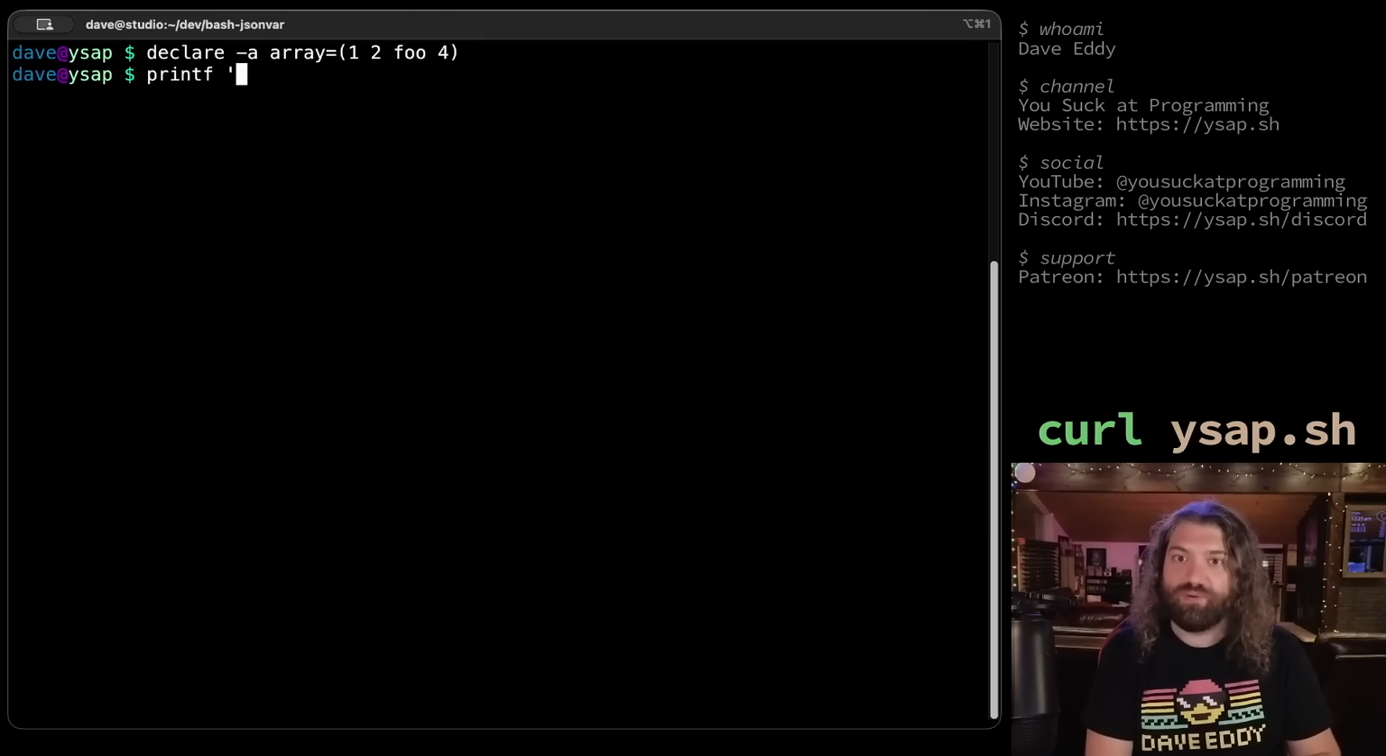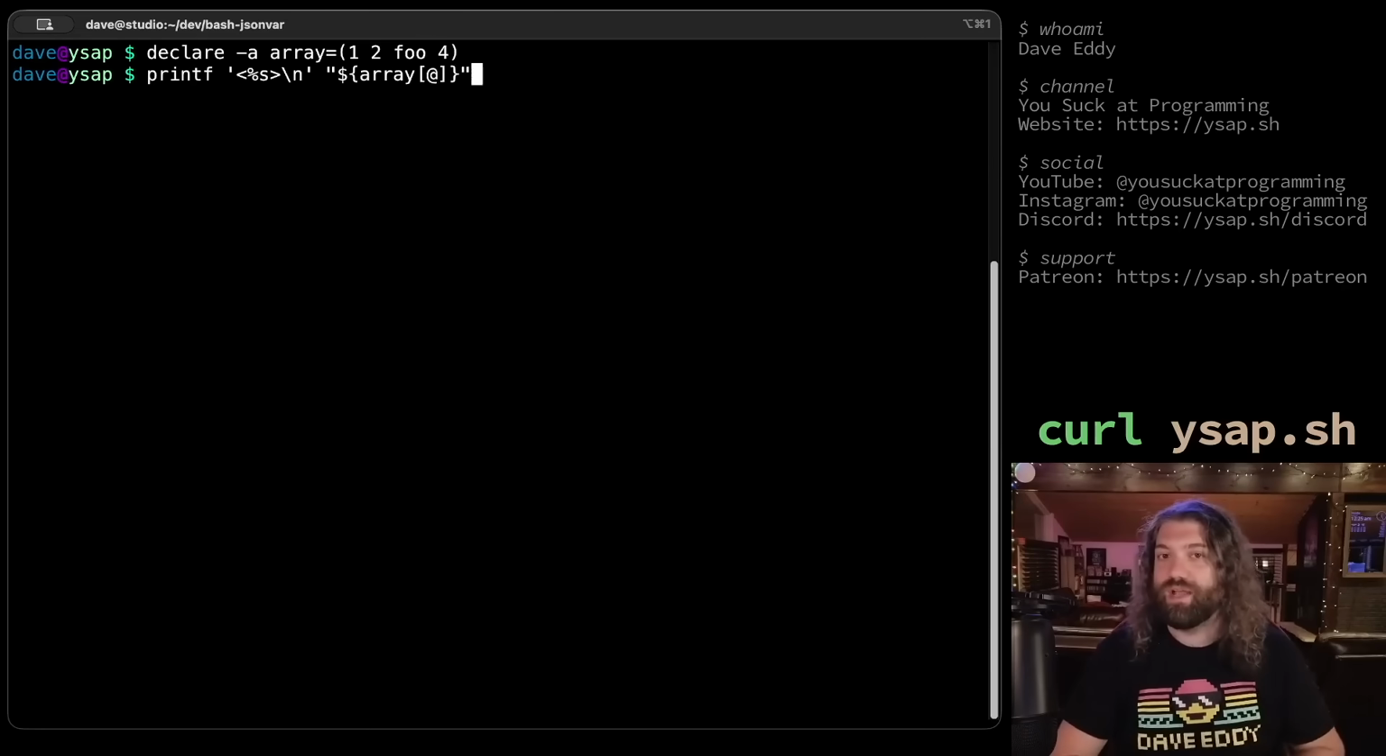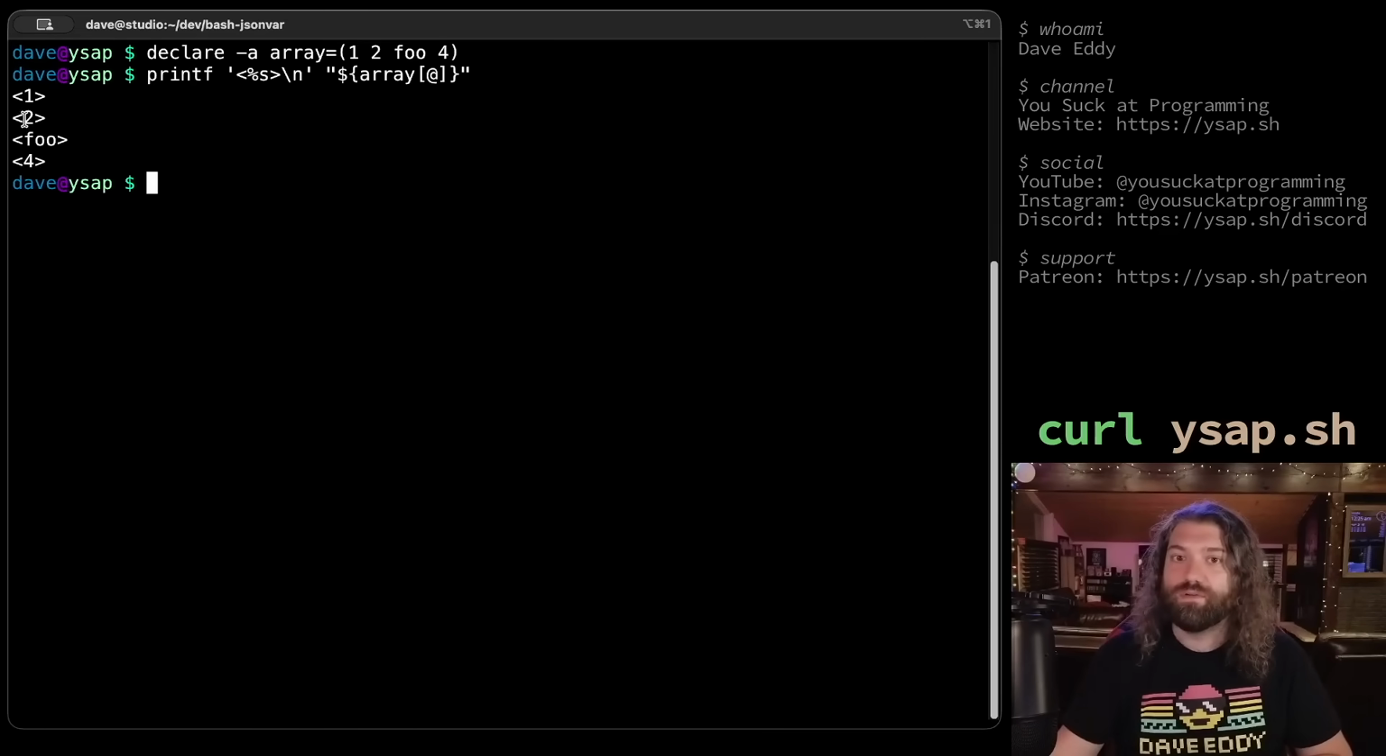You can do this. Let's go ahead and printf. So we can use this notation with printf. I'm just going to put angle brackets around. There's nothing special about them. They're just to format the output. You'll see. So we can put a new line here, and then we can do the whole entire array. So this is the notation to print out the entire array. We're going to separate them by new lines with angle brackets around the elements of the array. So 1, 2, foo, 4. No trickery here. It's just a very simple array.